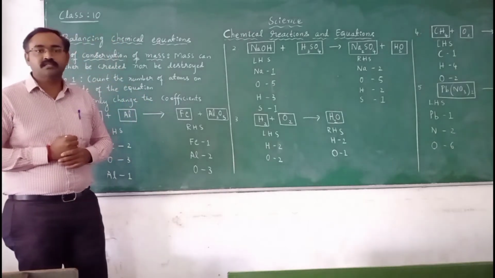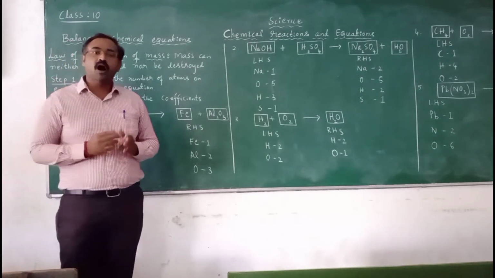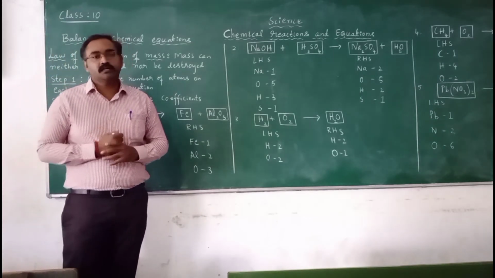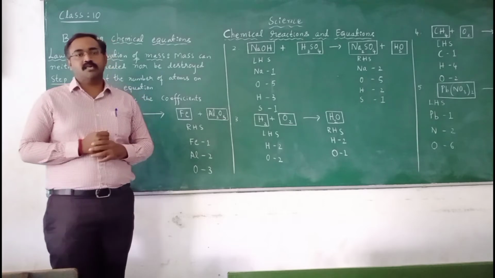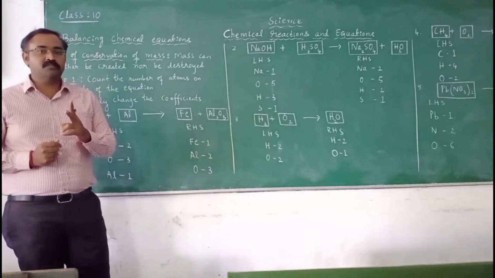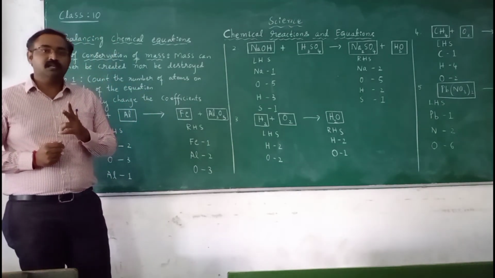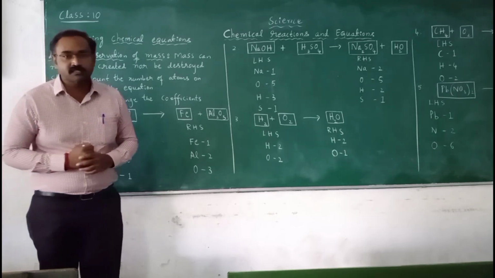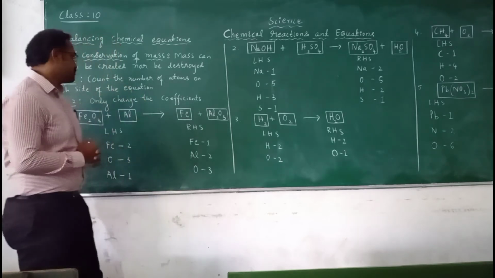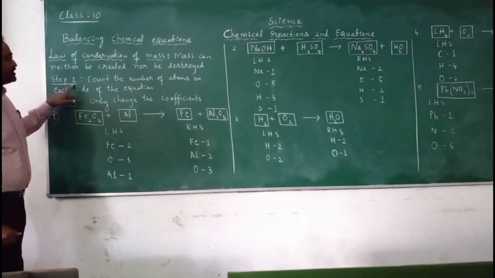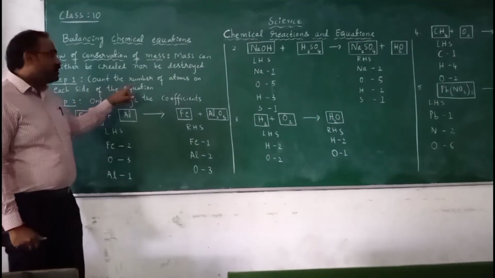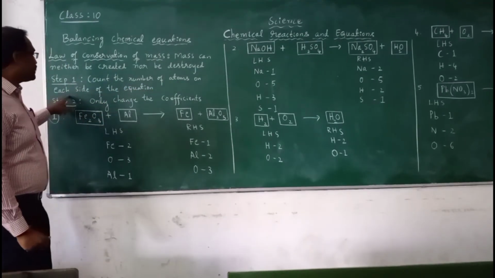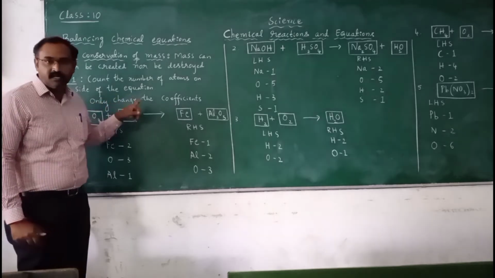Now let us learn step by step how to balance the chemical equation. Just follow these two steps, students, and you can easily learn how to balance chemical reactions. First step: count the number of atoms on each side of the equation.